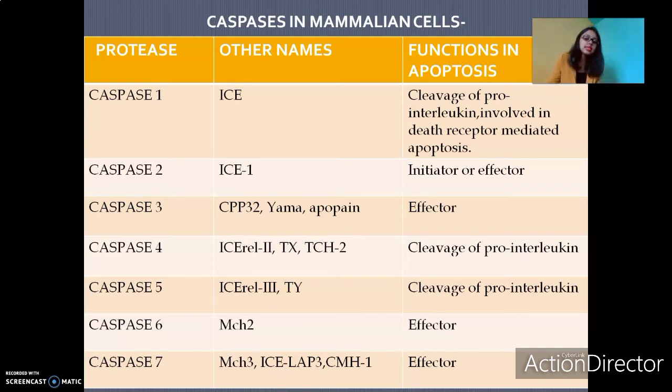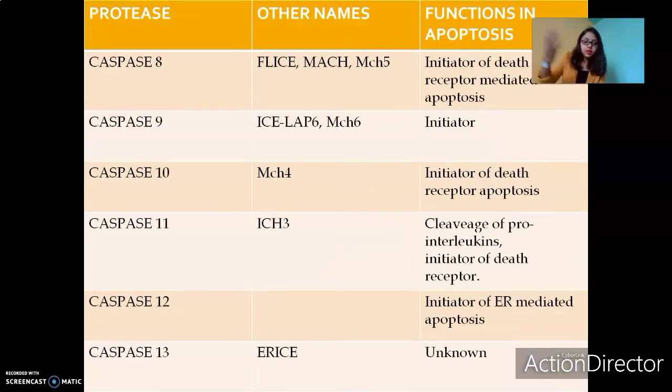Similarly, there are other caspases and their roles, their functions in apoptosis. Some are initiators, which means some act as initiator procaspases. Some are effectors. Effectors here are nothing but the executioner procaspases. So as you can see, there's caspase 8, 9, 10, 11, 12, 13. There's also 14, 15, but their function is not much known. It is not much studied.